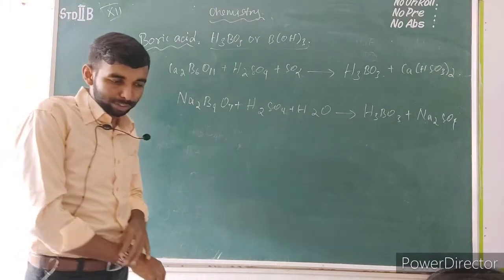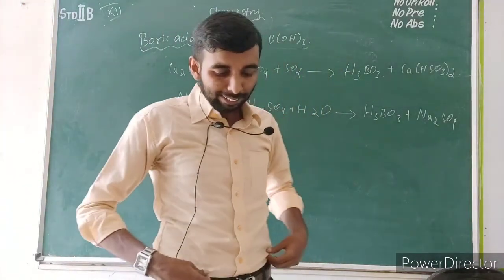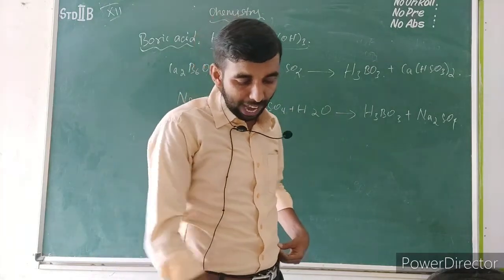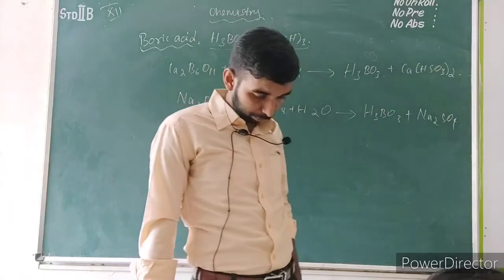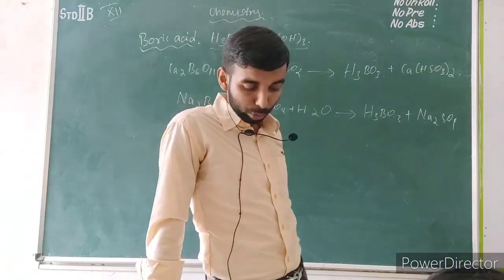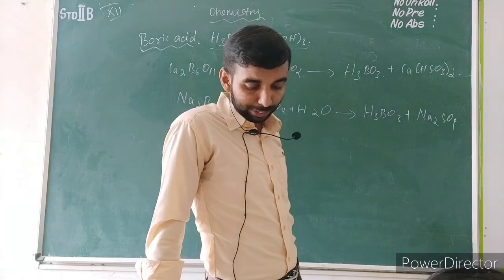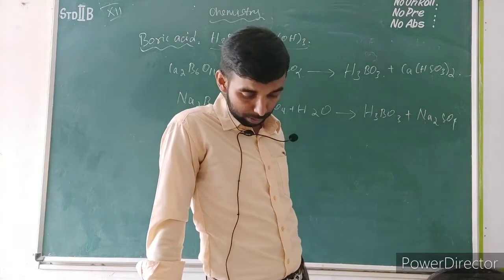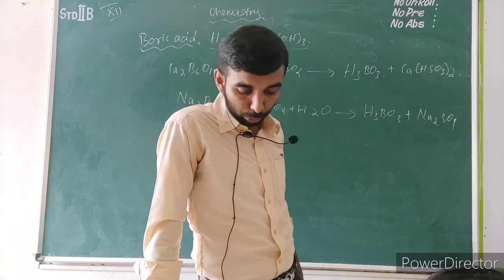Let's see the properties of boric acid. Boric acid is a colorless transparent crystal. It is a very weak monobasic acid, and it accepts a hydroxyl ion rather than donating a proton. If you add boric acid to water, the products formed are H3O+ and B(OH)4-.